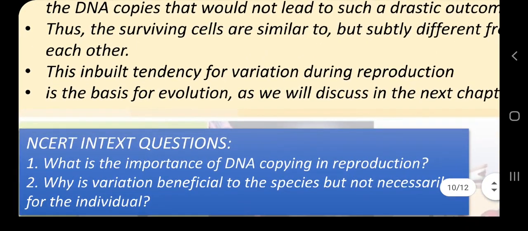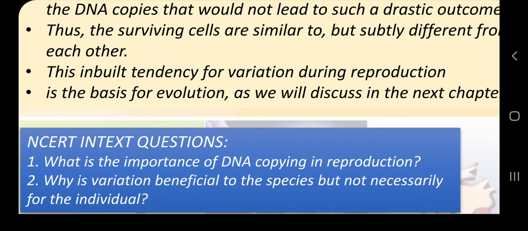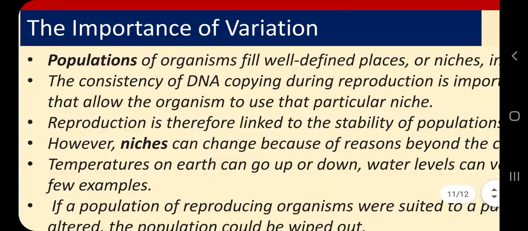I will give you one hint for question number 2. Over a period of time, climate is changing, environment is changing, so any species which has variation has a better chance to survive and to reproduce. And that is why question number 2, why variation is beneficial to the species but not necessarily for the individual. So you imagine this answer, you search for this answer. I will answer both of these questions in my next presentation.